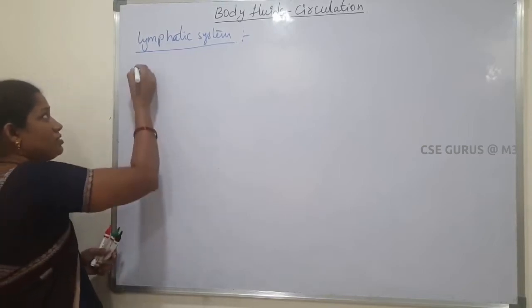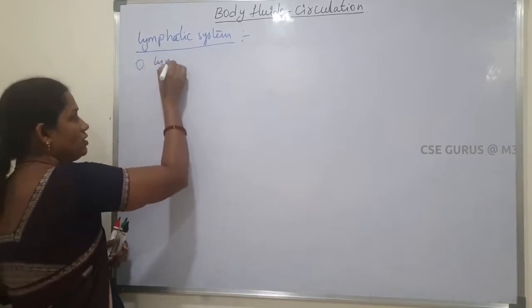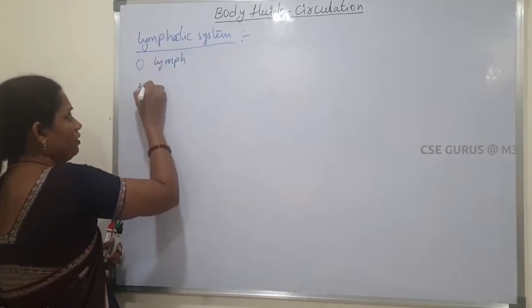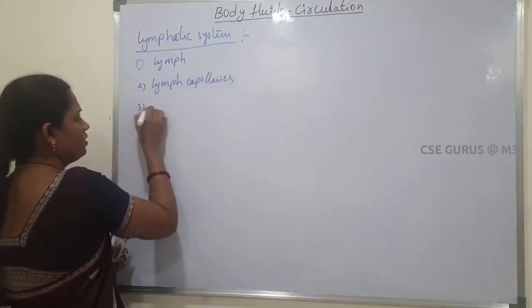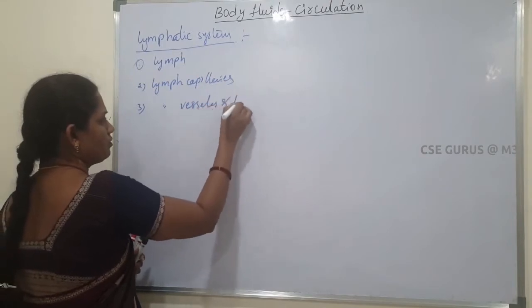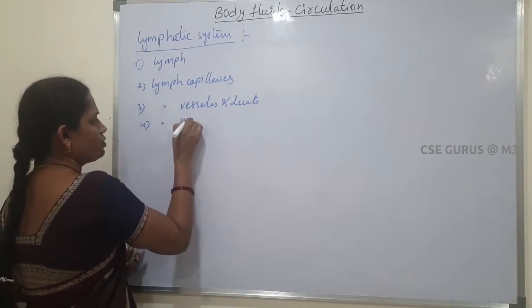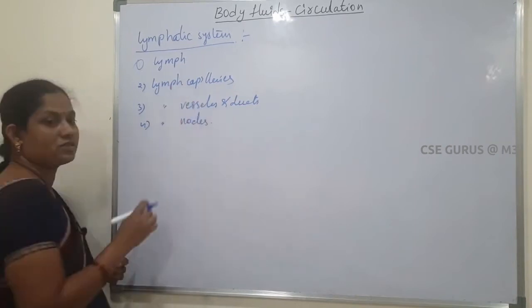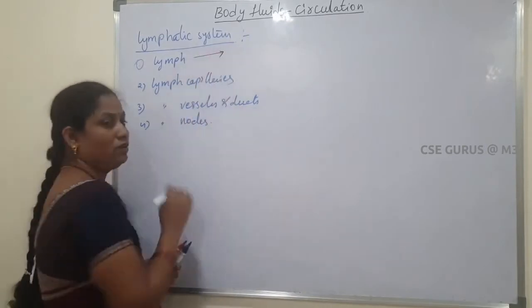In the lymphatic system, different parts are there. First is lymph, then lymph capillaries, lymph vessels and ducts, then lymph nodes. These parts are present in the lymphatic system. First of all, we will learn about lymph.